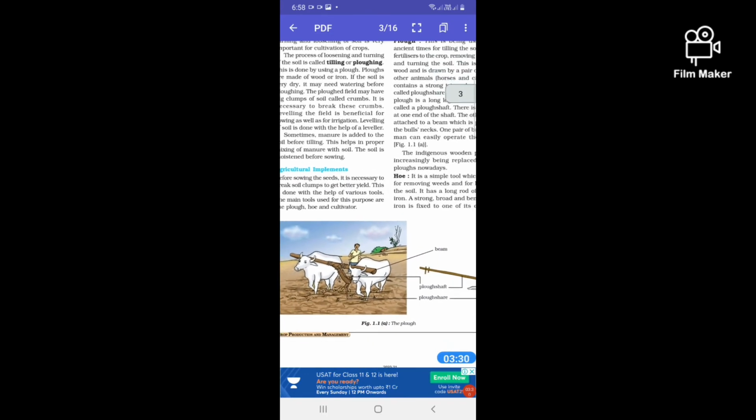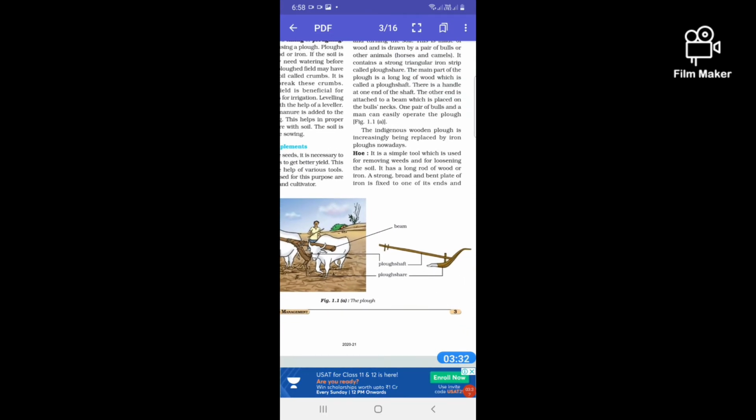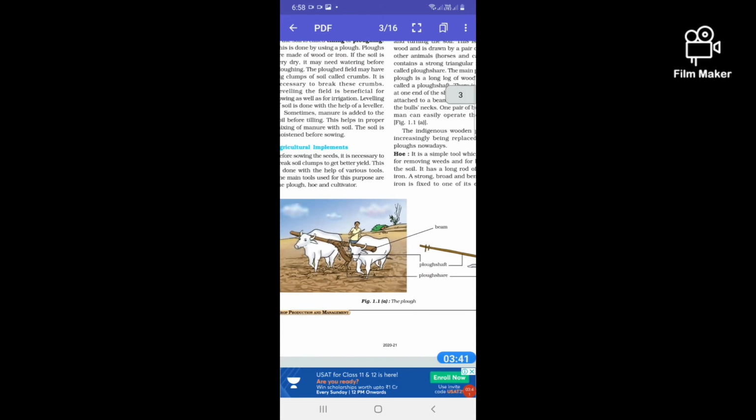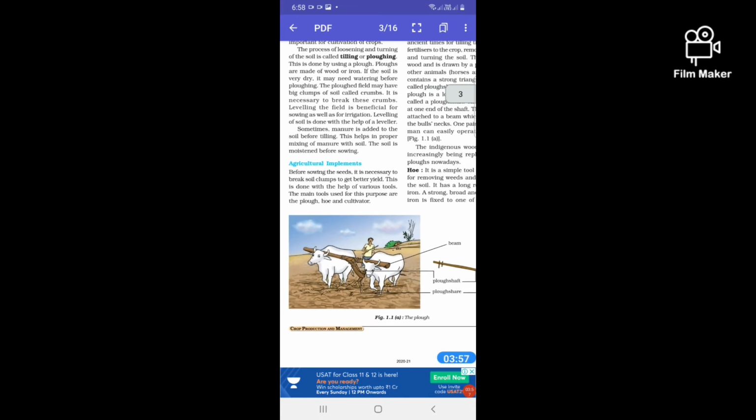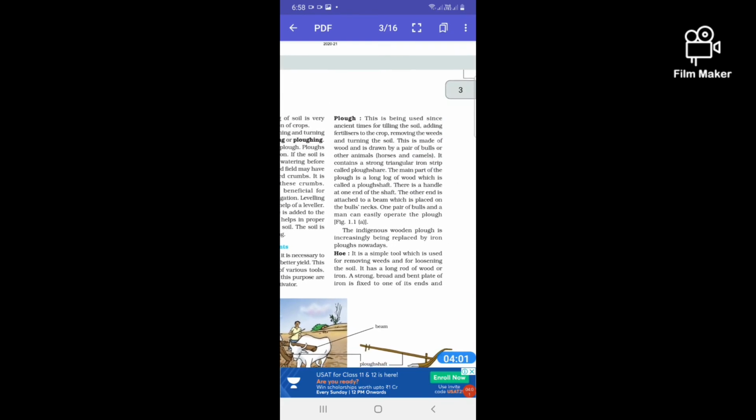So here you can see the picture of this plow. A plow is made up mainly of two parts: the plow shaft and the plow share. So here you can see. Now, agricultural implements. Before sowing the seeds, it is necessary to break soil clumps, meaning crumbs, to get a better yield. This is done with the help of various tools. The main tools are the plow, hoe and cultivator. The picture given here is of a plow.